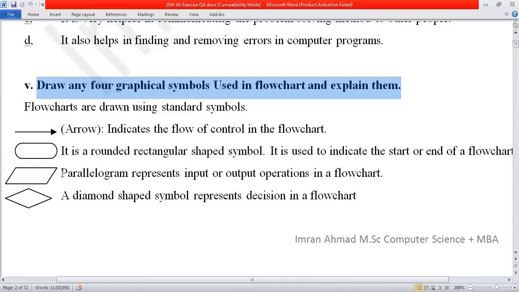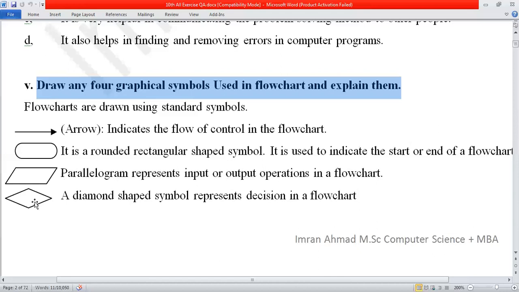For the input operation in C language, the function which is used is known as scanf function for input, and for output, printf function. What is scanf and what is printf? Over here, just know the names of these two words, scanf for input and printf for output operation. We will discuss it in detail in chapter number 3 or chapter number 2.